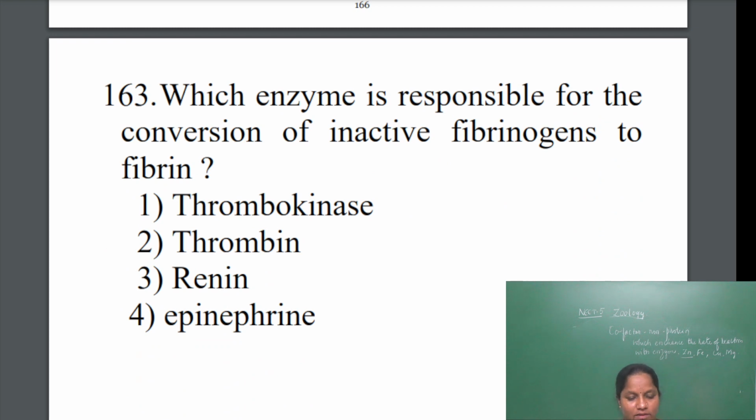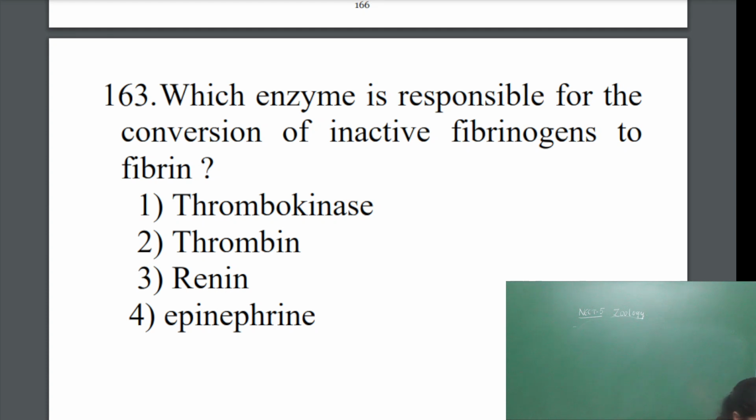Which enzyme is responsible for conversion of inactive fibrinogen into fibrin? This is important when we read about the blood clotting mechanism.